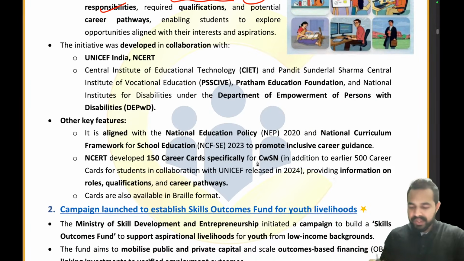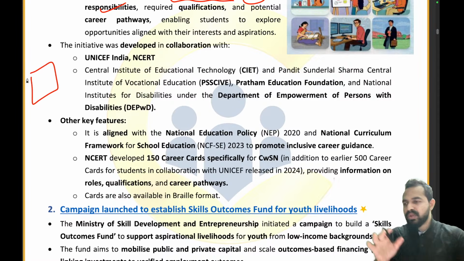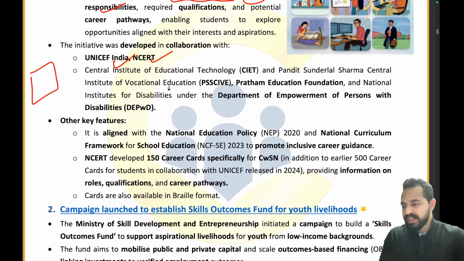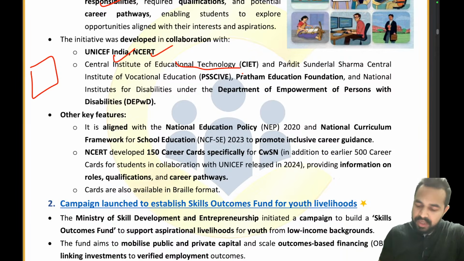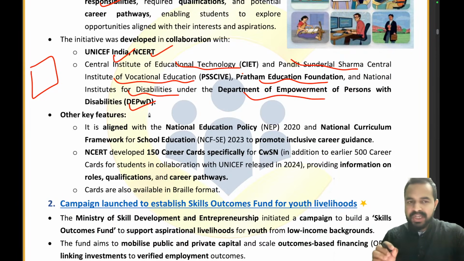Now guys, when you go to a restaurant, there must be some chefs who are creating those dishes, right? Similarly, this career card initiative has been developed in collaboration with UNICEF India and the NCERT. The Central Institute of Educational Technology, Pandit Sundarlal Sharma Central Institute of Vocational Education, Pratham Education Foundation and the National Institute for Disabilities under the Department of Empowerment of Persons with Disabilities have also collaborated and contributed to the launch of this initiative. I believe this part is very clear to everyone.